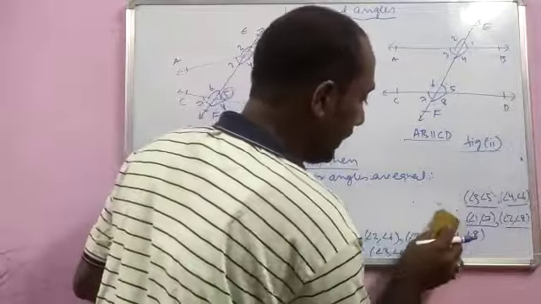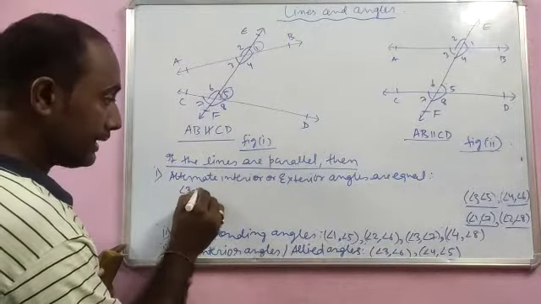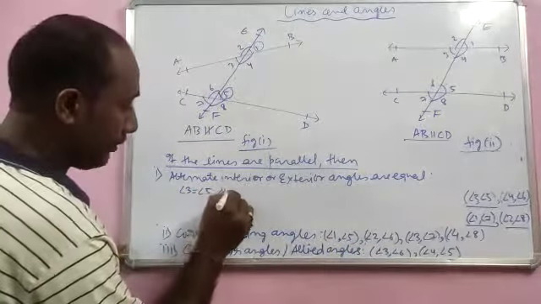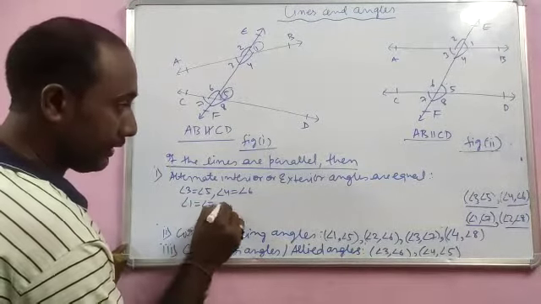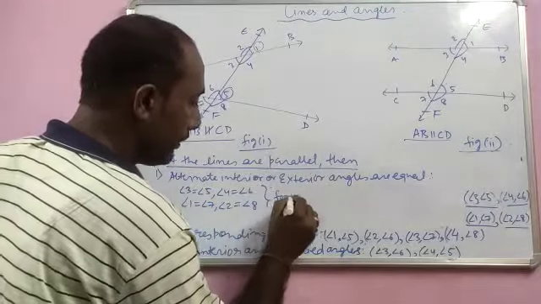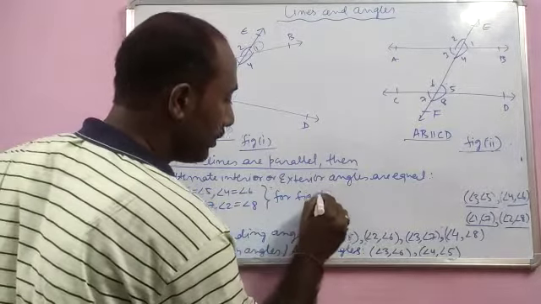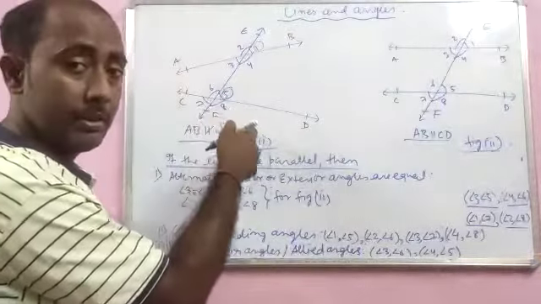So what we can write here is angle 3 is equal to angle 5, angle 4 is equal to angle 6, angle 1 is equal to angle 7, angle 2 is equal to angle 8. This is all for figure 2, not for this figure. In this case, it will not be equal.